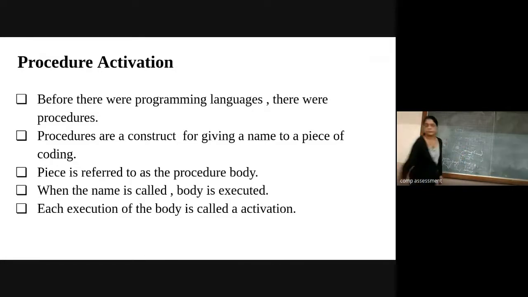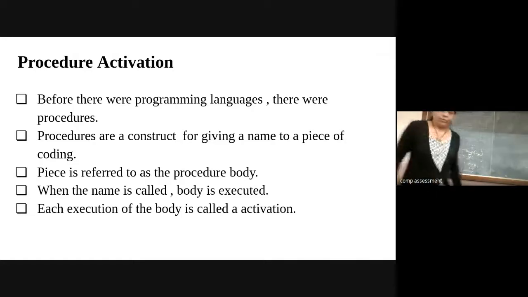Over here, I will use a different chart. Whenever from my main program I call this swap and pass some parameters, at that time the control will be passed to the location where that procedure is written. So when the name is called, the body is going to be executed. It will pass the control and this procedure body will get executed. Each execution of the body is called an activation. So whenever that function name is called, that is nothing but an activation of that procedure.